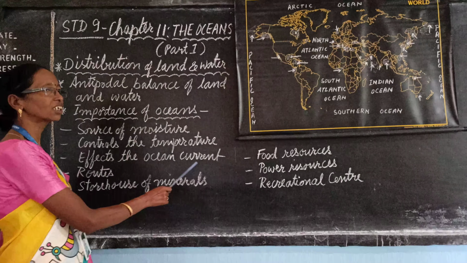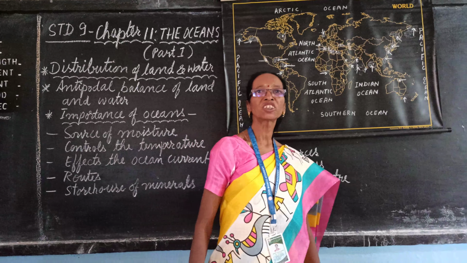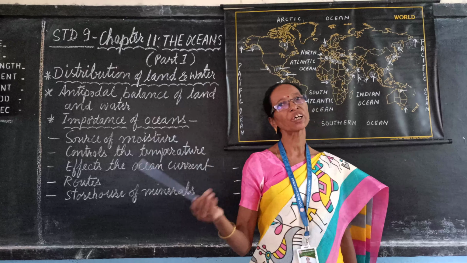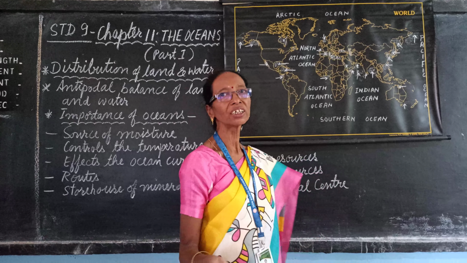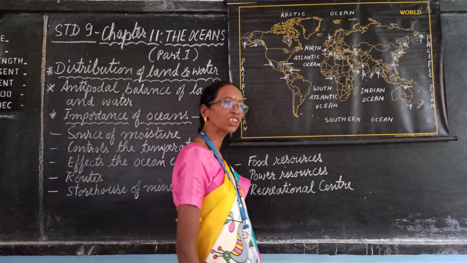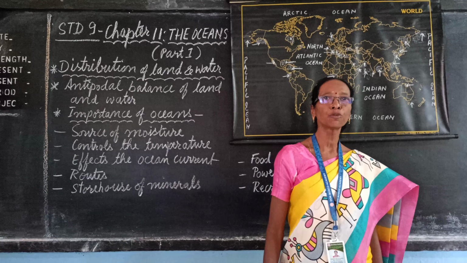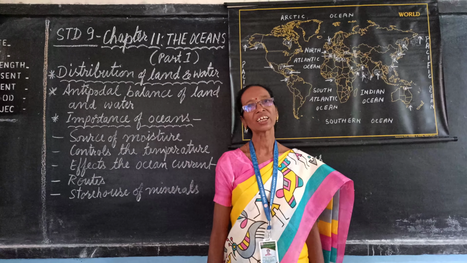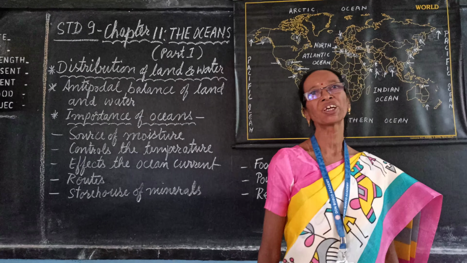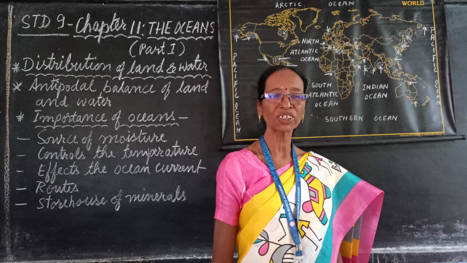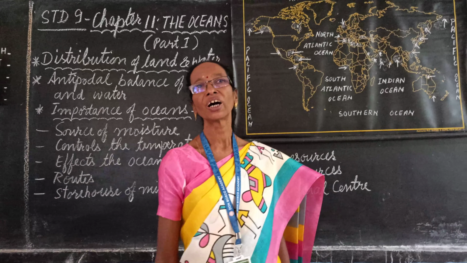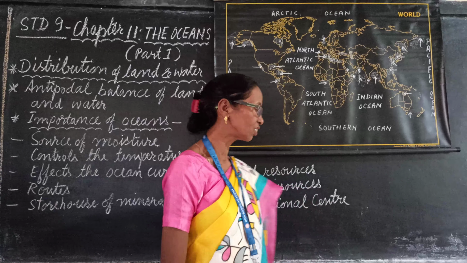It affects the ocean currents. Warm ocean currents increase the temperature, cool ocean currents decrease the temperature. Wherever they move, they change and control the temperature. Next, routes. Large water bodies are utilized for transport. Waterways are very important for trade, and where there are canals like Panama Canal or Suez Canal at the Isthmus of Suez, they also shorten the trade routes and provide good transport facilities.